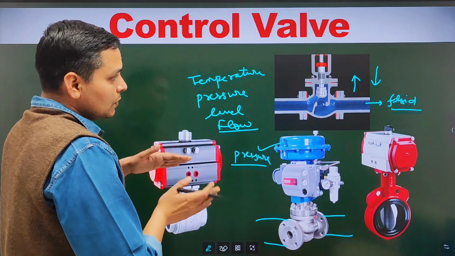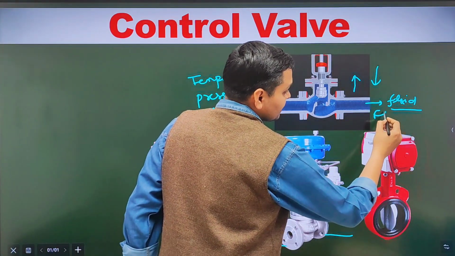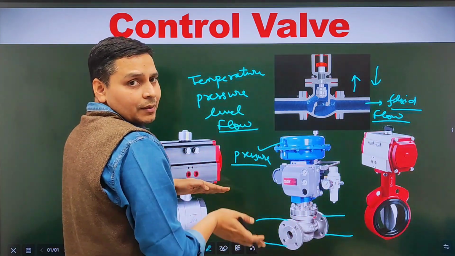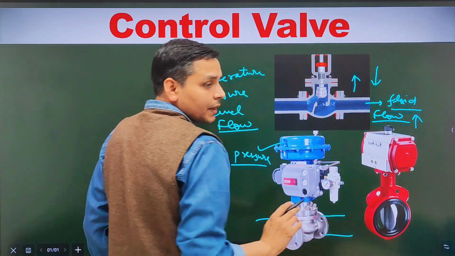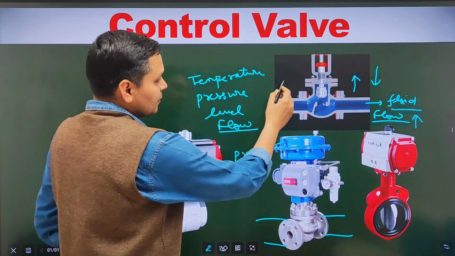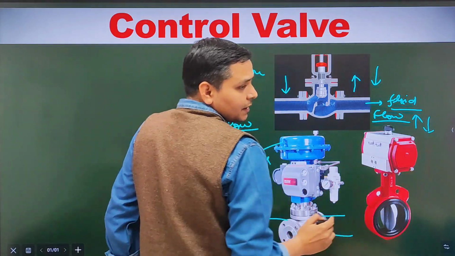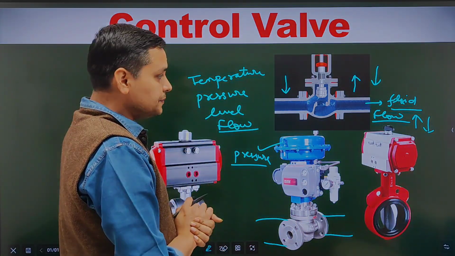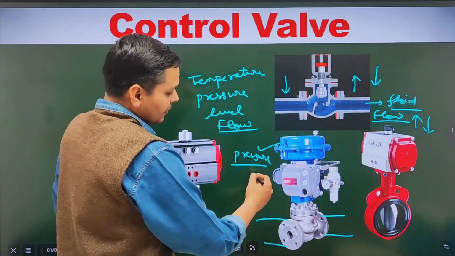Okay. So when fluid will pass through it, that means flow will pass through it. It will open more and more and the flow will pass more and more. If it will start closing, the flow will also be less according to the percentage it is closing. So by regulating the fluid flow, it can control the pressure.